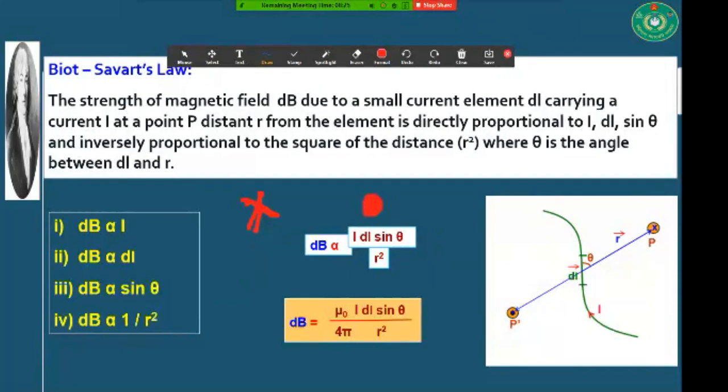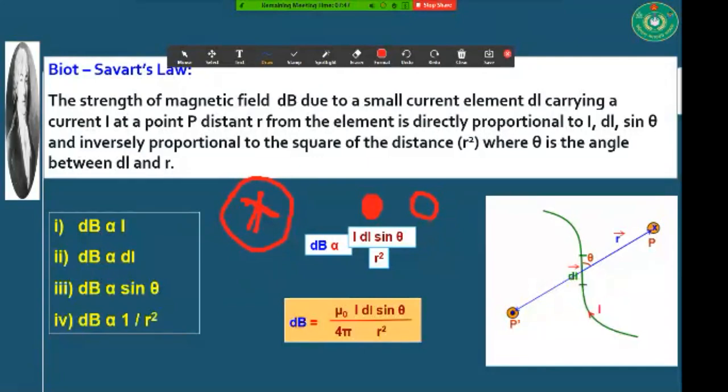Boys, this dot is the direction of magnetic field that is emerging out from the plane, and it should be helpful to remember that this dot is like the O in out. That's why it will be outward, and cross means its direction is inward from the plane.